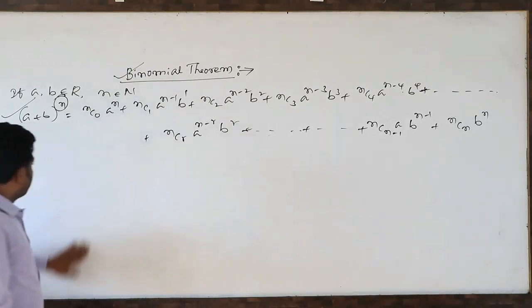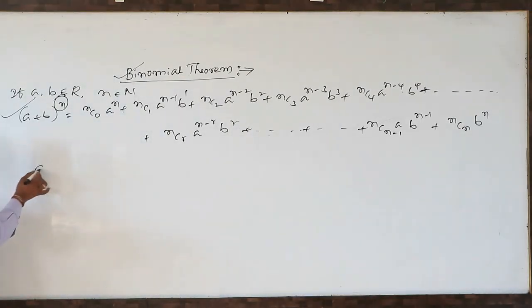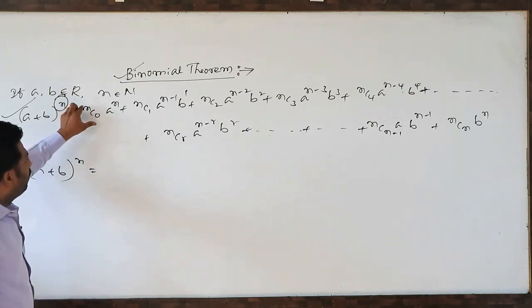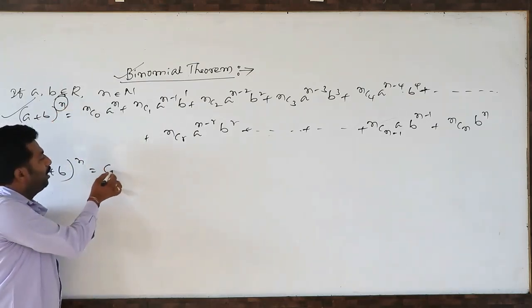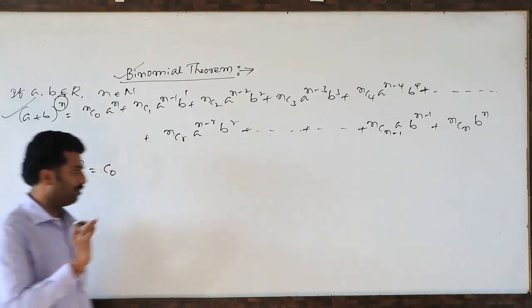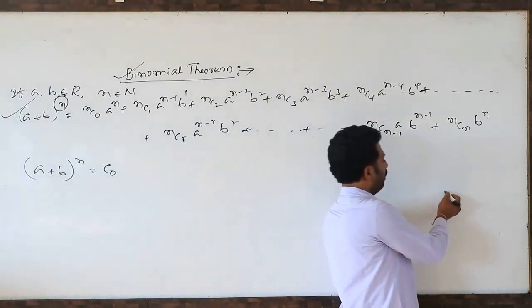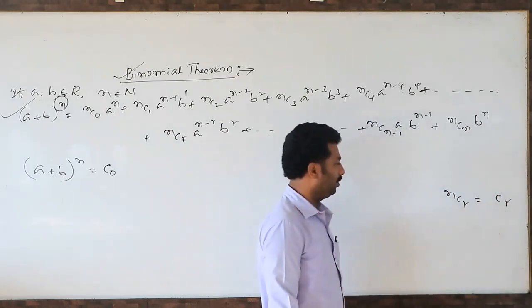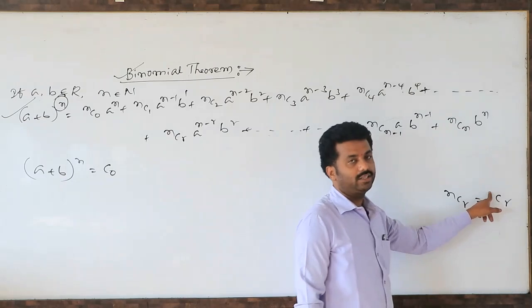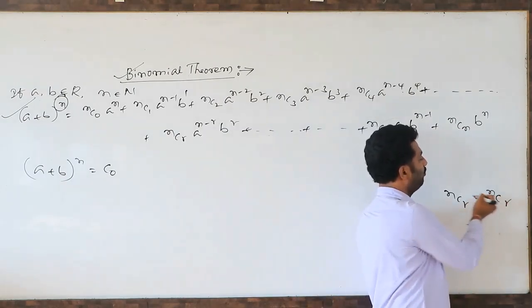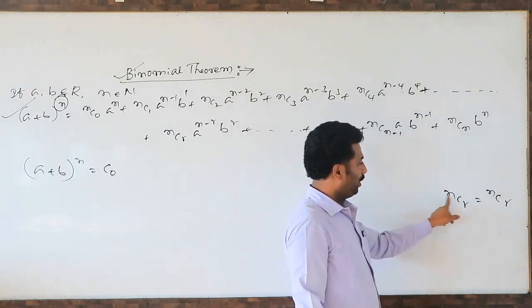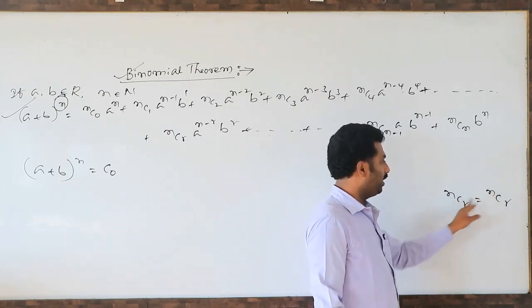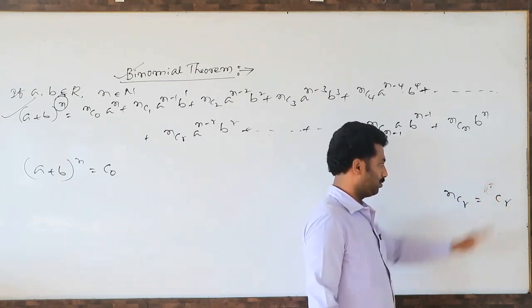Next, the same binomial expansion. See here, a plus b whole power n. You observe, instead of writing nC0, we will write C0 only. So remember, nCr is nothing but we can represent it as Cr only. The prefix n is understood.